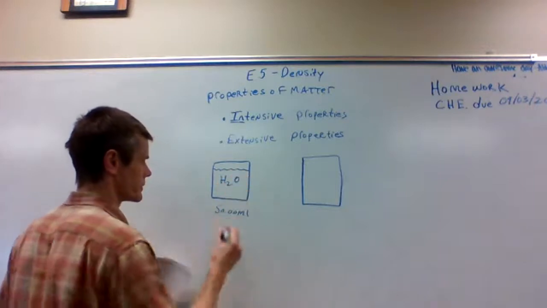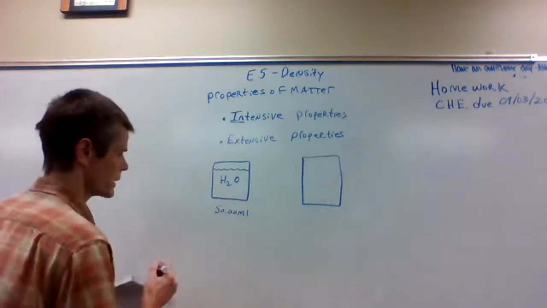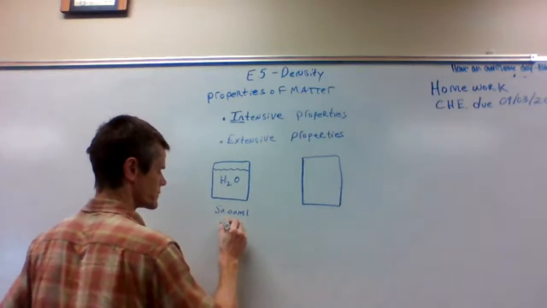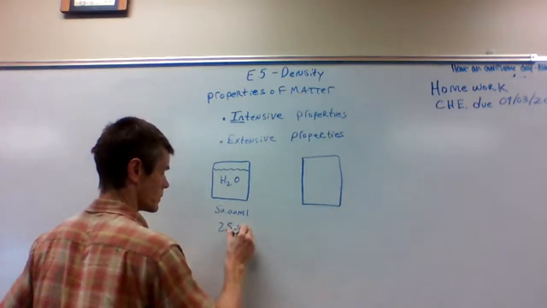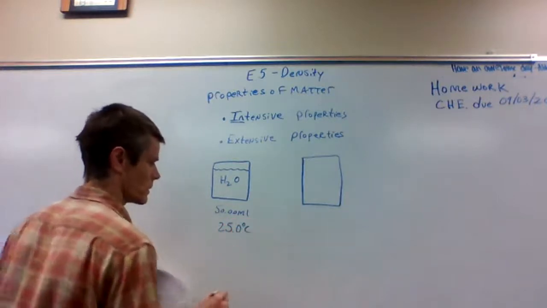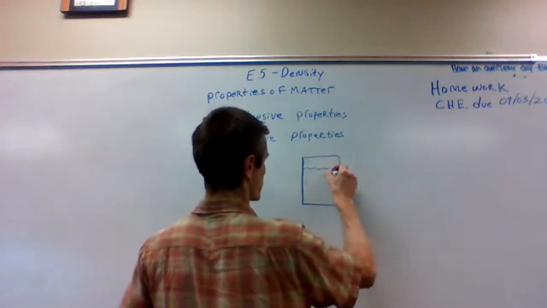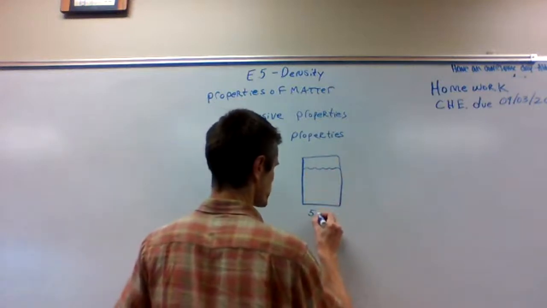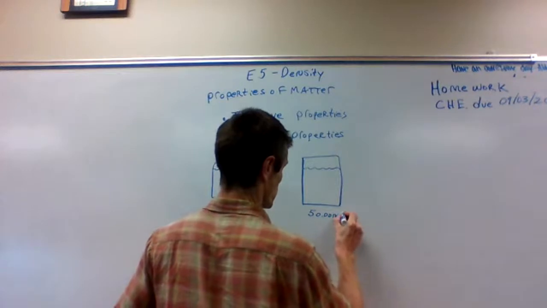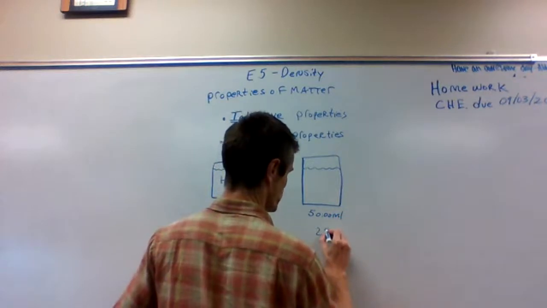Water, we're going to learn later, is called H2O. And they're both at 25 degrees Celsius. And we have another beaker of water, and it's 50 milliliters, and it's at 25 degrees Celsius.